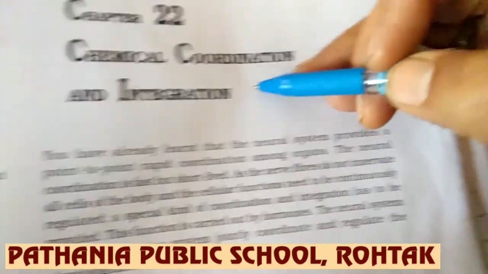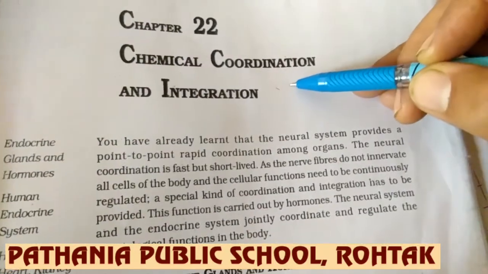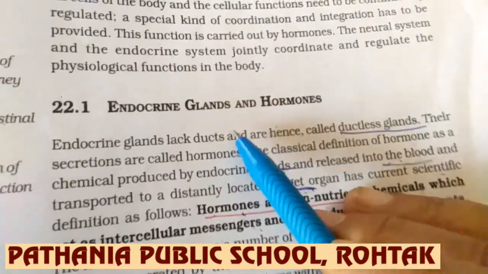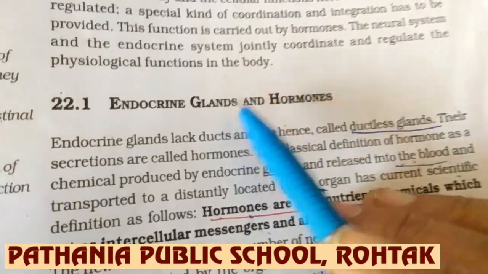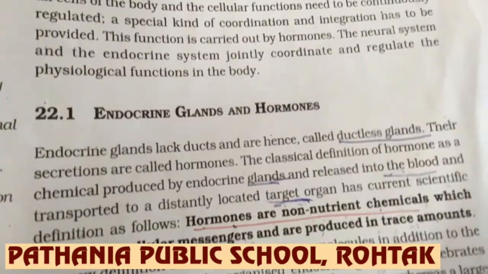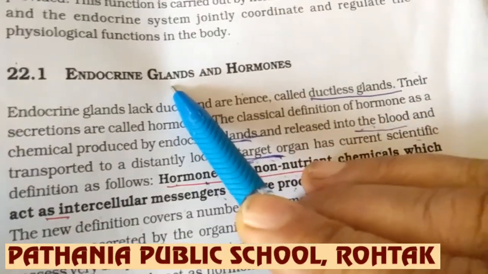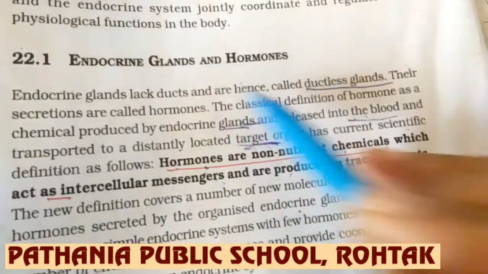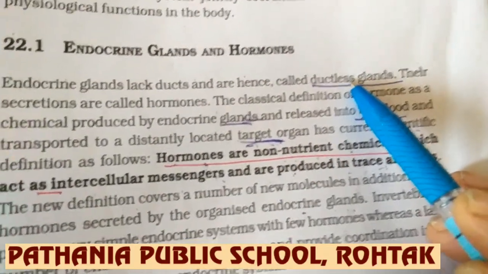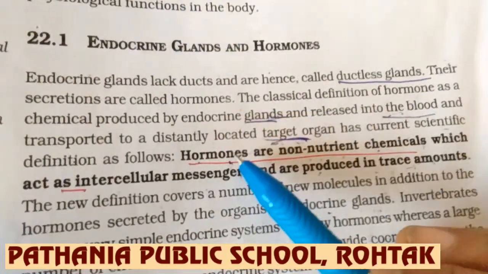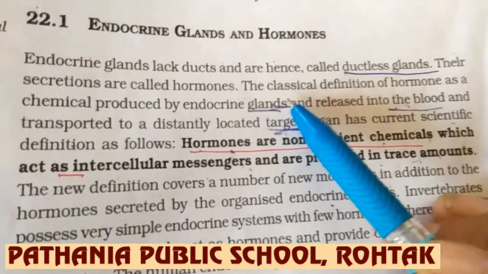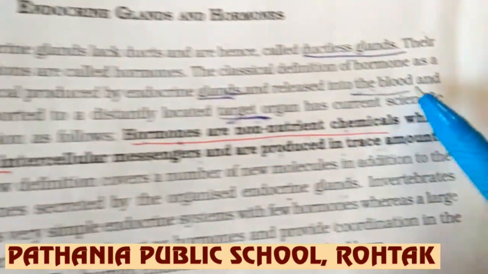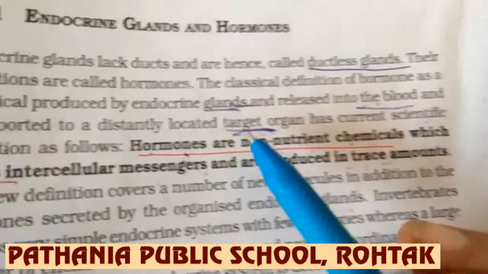Hello children, in continuation with the previous video, we are here taking up the topic chemical coordination and integration, chapter 22. As I was discussing in the first video, there are two types of glands in the body, exocrine glands and endocrine glands, but here we are mainly concerned with the endocrine glands. Endocrine glands are ductless glands, and they secrete hormones, which are carried by the blood, or transported by the blood.